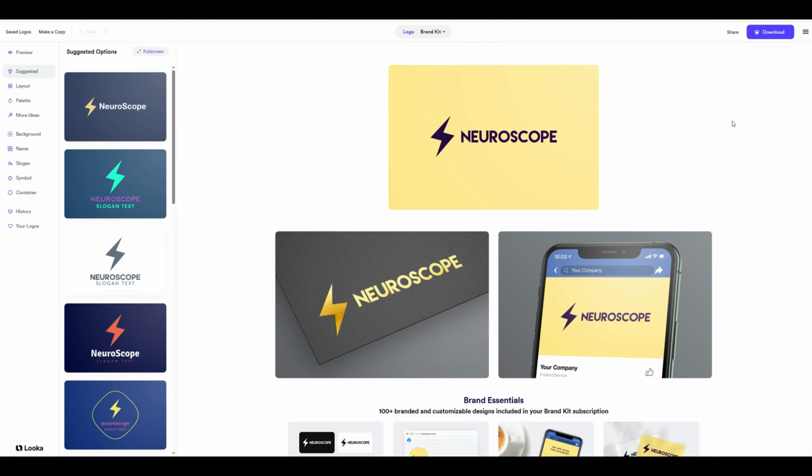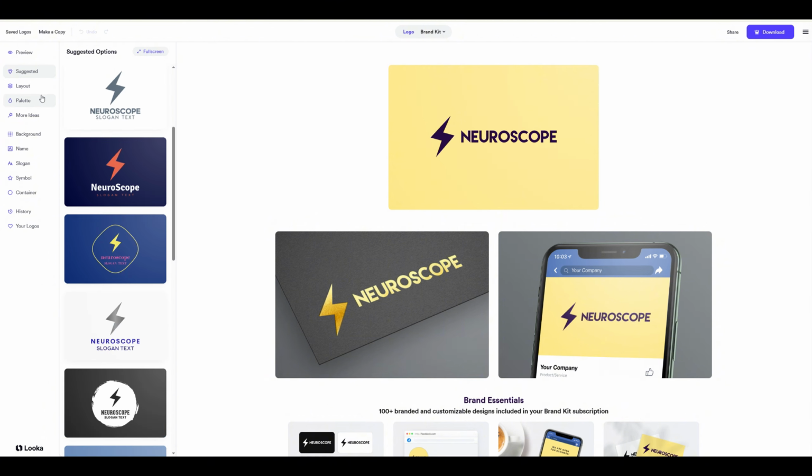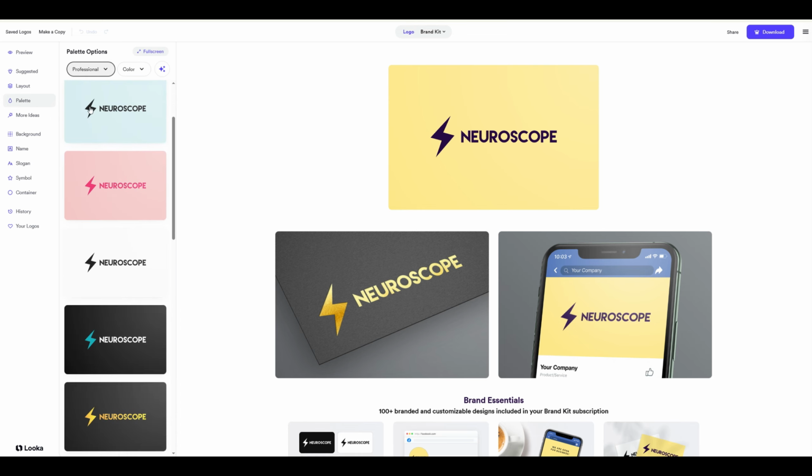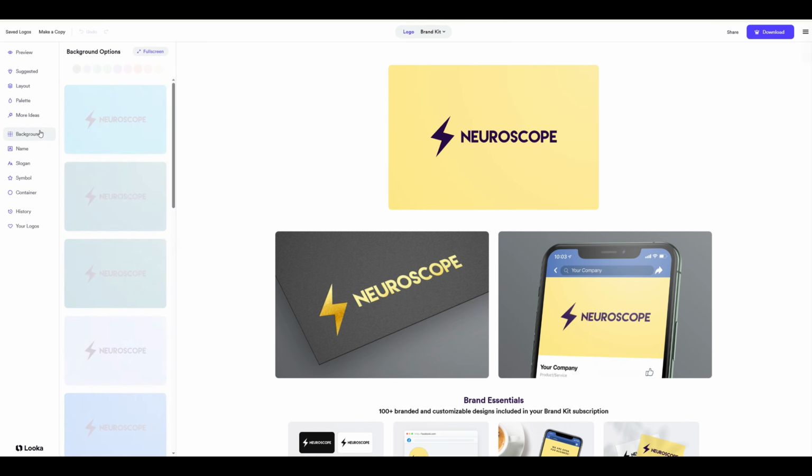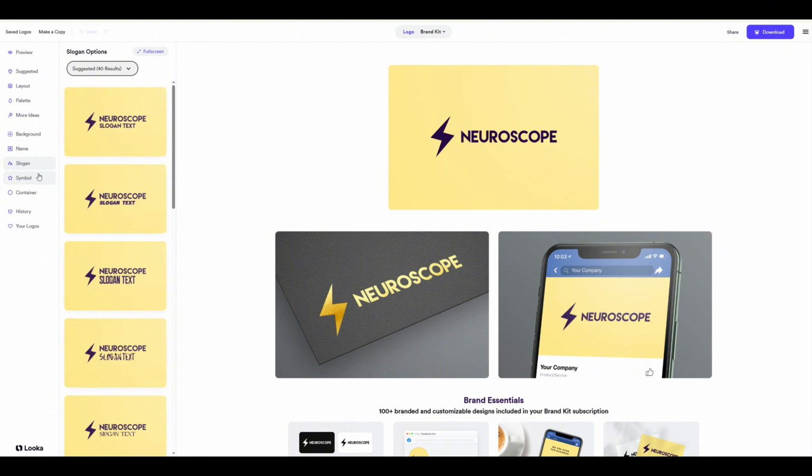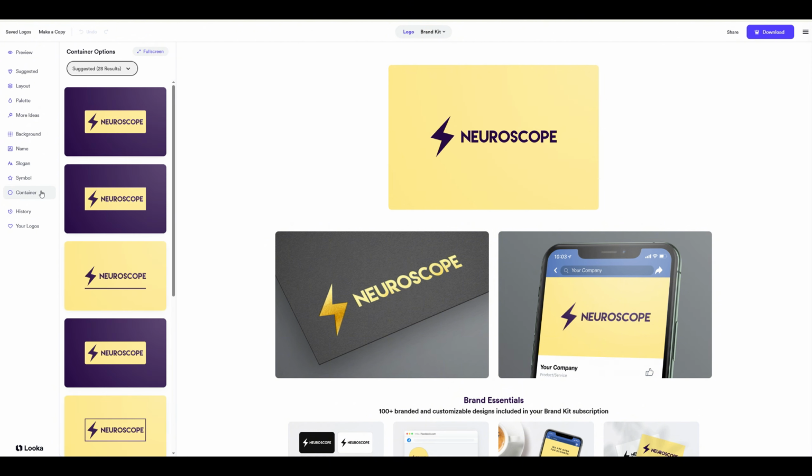In the Layout item you can change the layout of the element location. Palette is responsible for the color palette. The More Ideas section is responsible for the font and color. The Background item is used to change the background. Name and Slogan are the settings for the name and slogan, respectively. The Symbol section is responsible for selecting the central object of the logo. In the Container item you can select the stroke.